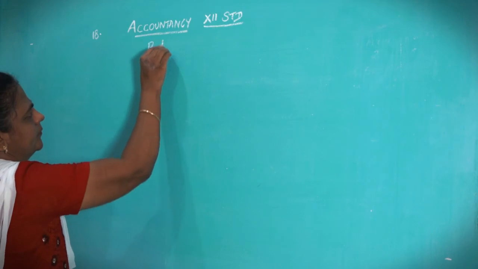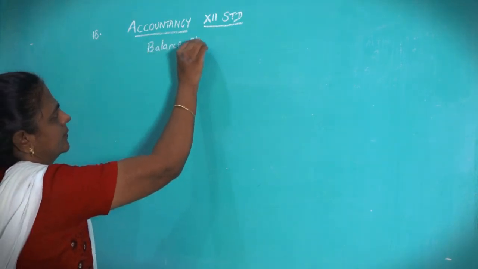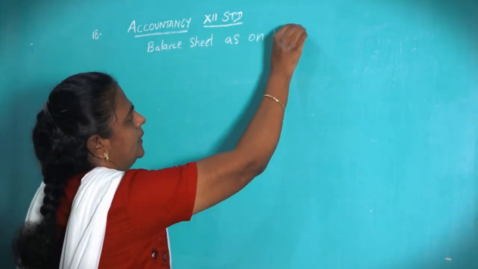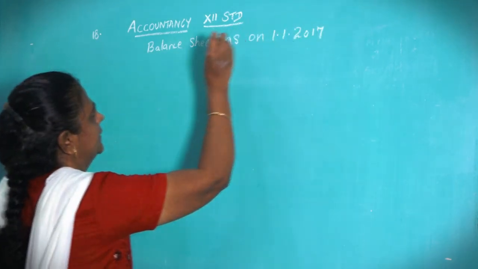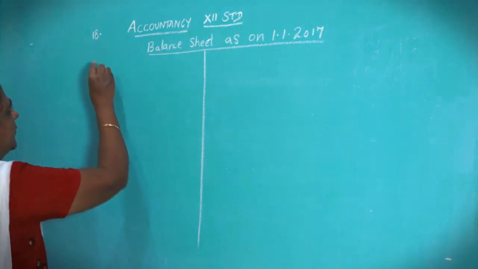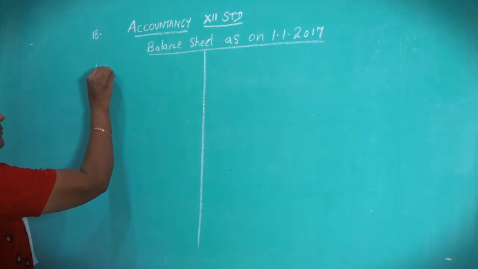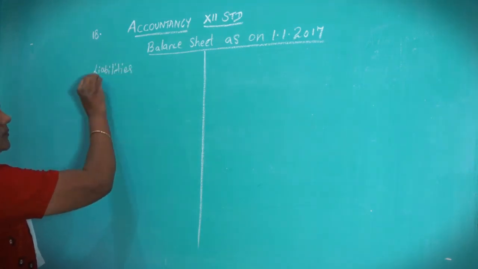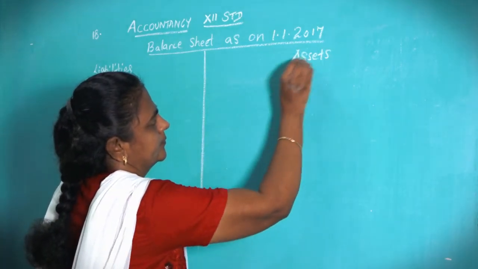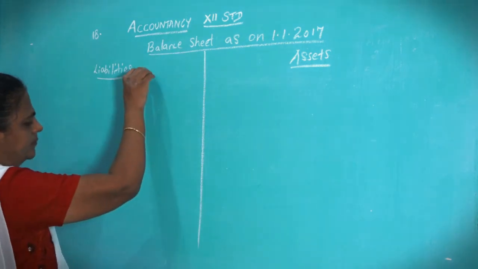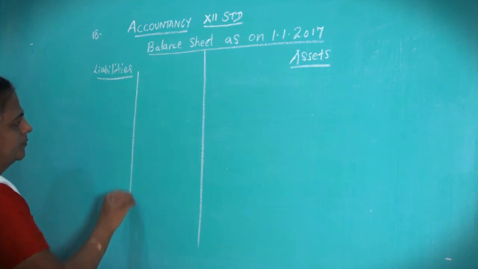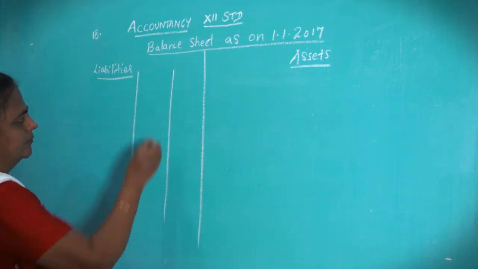Balance sheet as on 1/1/2017. Right, liabilities, assets, rupees.